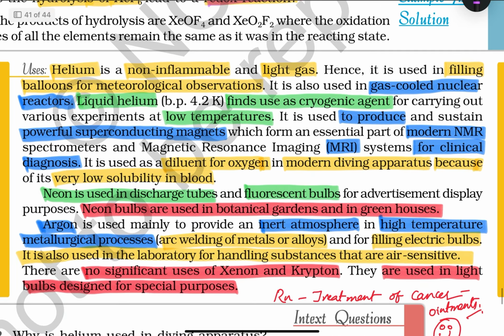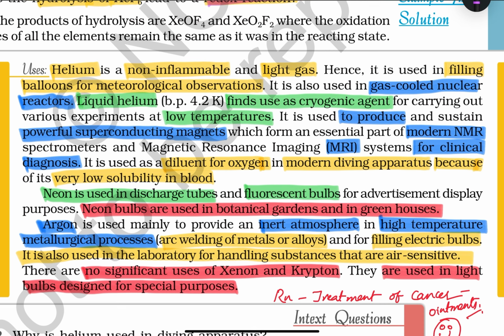Uses. These uses are also important. Helium is a non-inflammable and light gas, used for filling balloons for meteorological observations and in gas-cooled nuclear reactors. Liquid helium finds use as a cryogenic agent to maintain low temperatures, and it is used to produce sustained powerful superconducting magnets which are essential for NMR and MRI. It is also used as a diluent for oxygen in modern diving apparatus because of its very low solubility in blood. This point we discuss even in the solutions lesson. There are two things, bends and anoxia, in the solutions lesson.